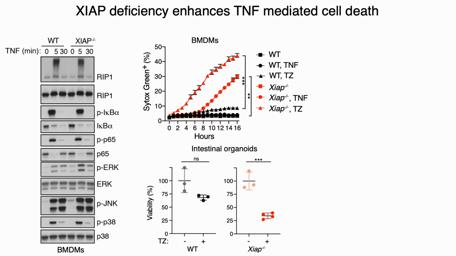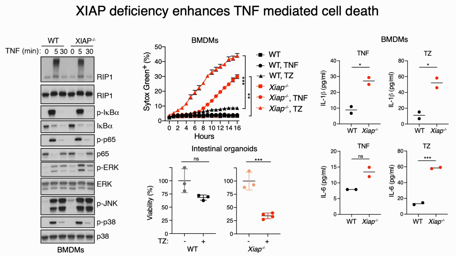But at the same time, we found that XIAP deficiency enhanced cell death in response to TNF-mediated necroptosis in bone marrow-derived macrophages and intestinal organoids. And XIAP-deficient bone marrow-derived macrophages released more interleukin-1 beta and IL-6 under TNF or TNF-zVAD stimulation.